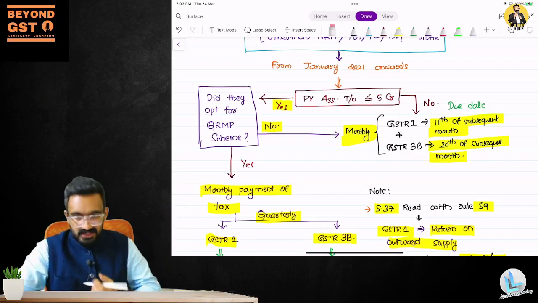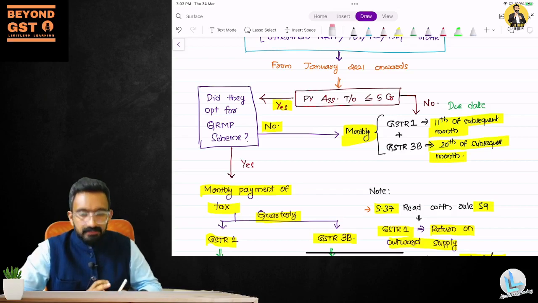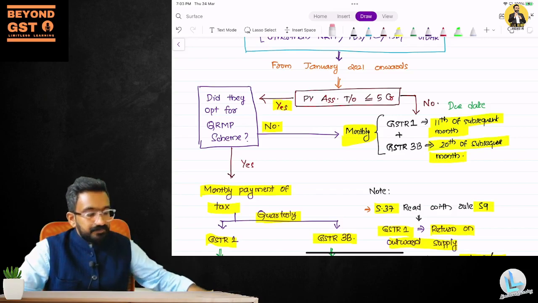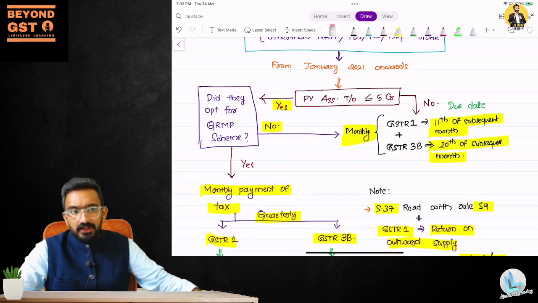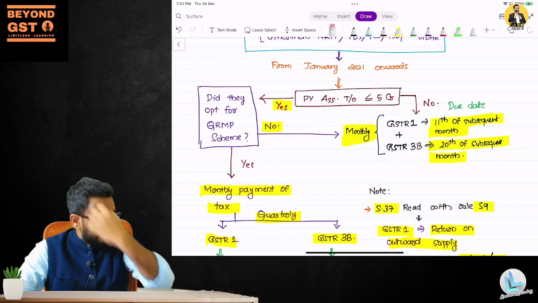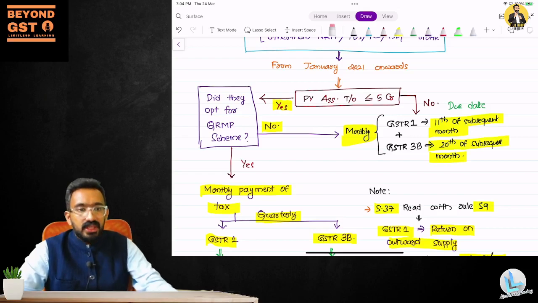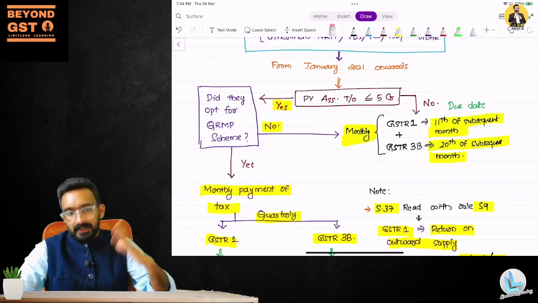If the answer is yes, if they are opting for QRMP scheme, then do they have to file their returns on a monthly basis? Can I have an answer on the chat box? If I opt for QRMP scheme, do I have to file my returns on a monthly basis? Do I have to still file GSTR 1 and 3B? I have to still file 1 and 3B. But do I have to file it on a monthly basis? No. What will be the periodicity? I'll have to file it on a quarterly basis only.